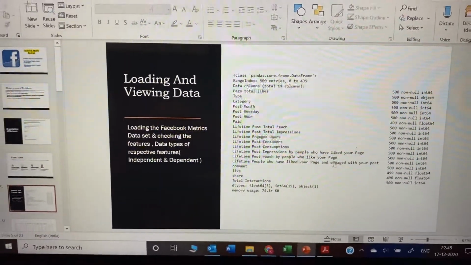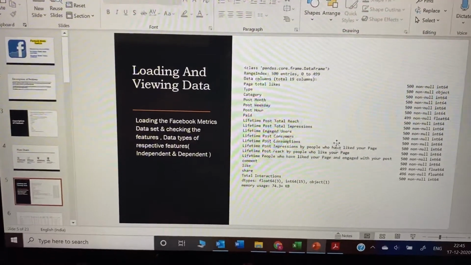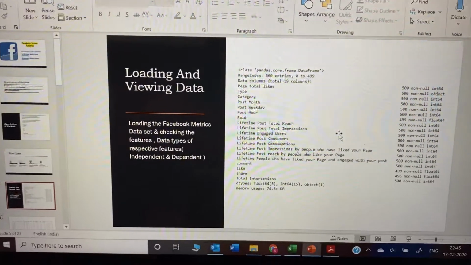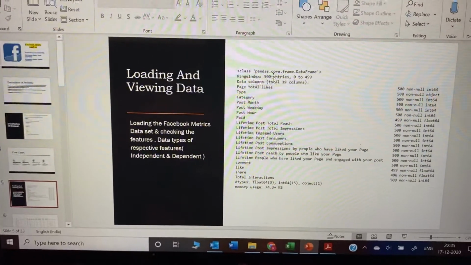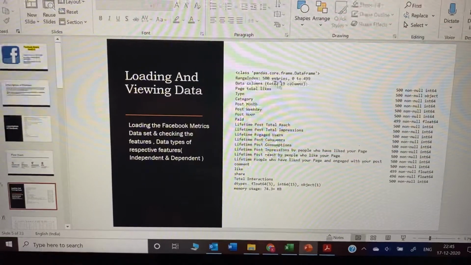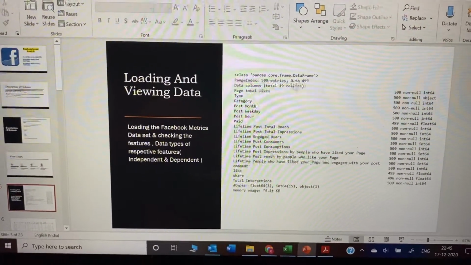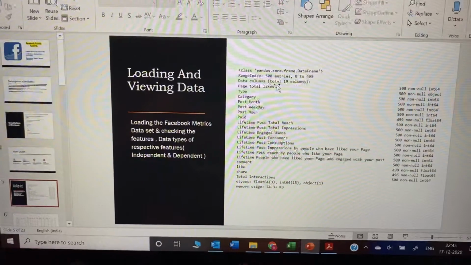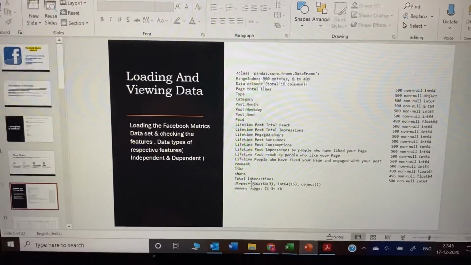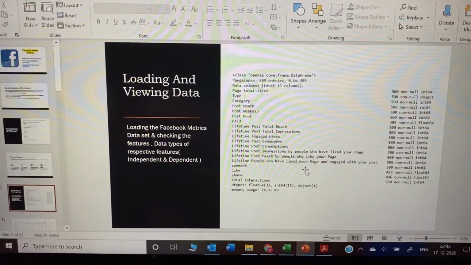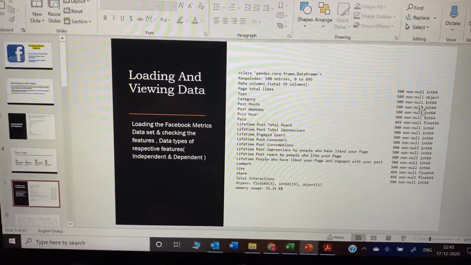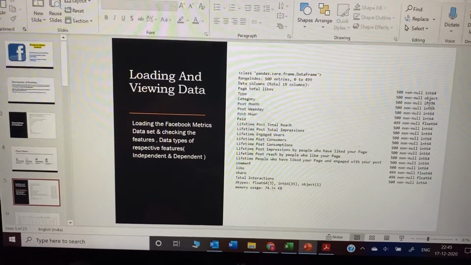For this we have written the R code, executed in RStudio. Here the pandas DataFrame range index is given from 0 to 499, with a total of 19 data columns, and these are the different columns that we have. It shows the count in each column, whether there are any null values, and what type of data it is.